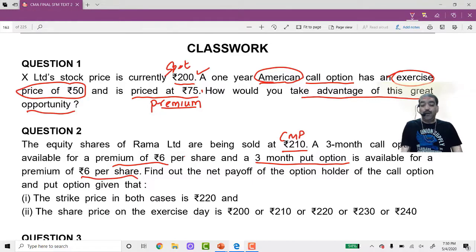Find out the net payoff of the option holder of the call option and the put option, given that the strike price in both cases is 220. The share price on the exercise day is 200, 210, 220, 230, 240.